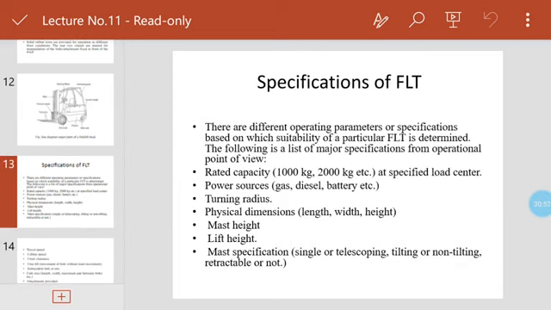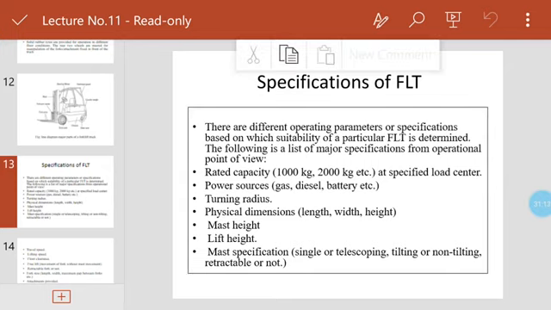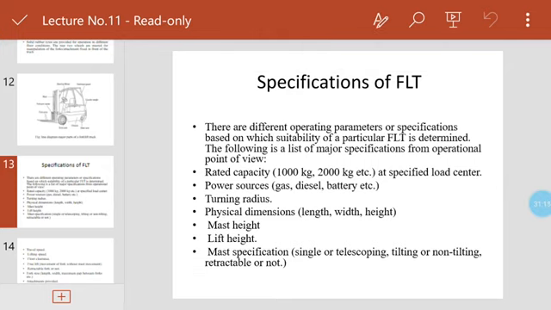There are different operating parameters or specifications given for forklift trucks, based on which the suitability of a particular forklift truck is determined. The following is a list of major specifications from operational points of view.